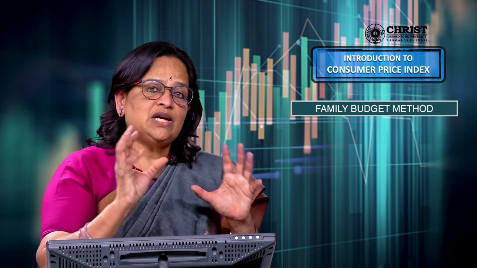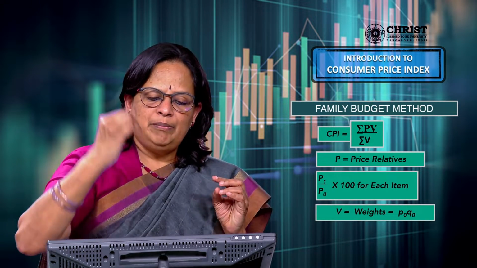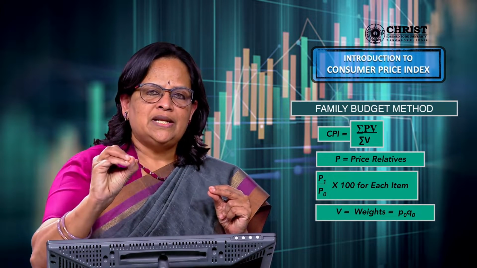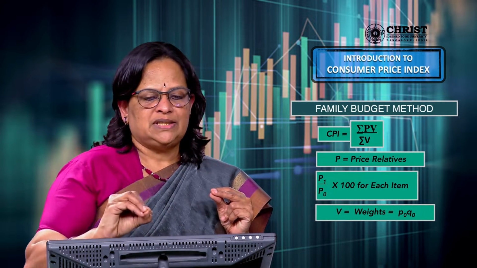Now the family budget method: the computation is based on family budgets, on the salary or income we get. We have a family budget, which is what we are going to spend this month. That is how the name family budget method came. The formula for computation is CPI equal to sigma PV divided by sigma V. Remember that P is the price relative, calculated using P1 divided by P0 into 100 for each item, where P1 is the current year price and P0 is the base year price.